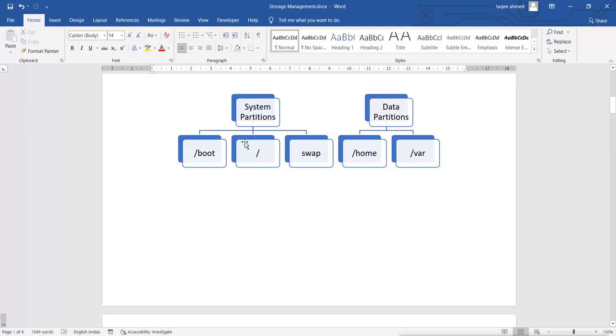Automatically, it will not create them. It will create only home, and only when your hard disk is more than 50 GB. Otherwise it will not create it. So if you want them, then you have to create them manually.